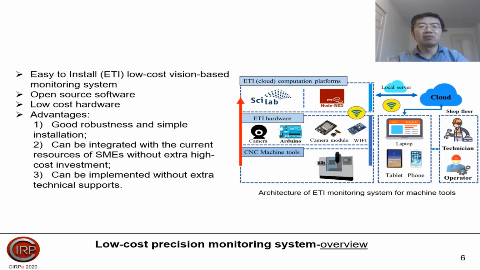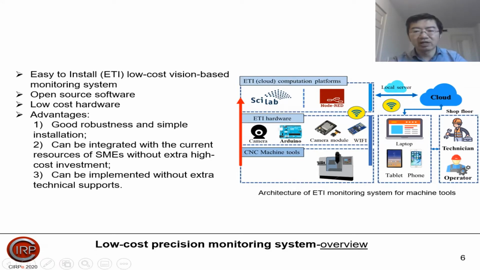Well, as for the proposed low-cost precision monitoring system, it is an easy-to-install, low-cost vision-based monitoring system. It uses open-source software and low-cost hardware. The advantage of the proposed system is that it has good reporting and simple installation, and it can be simply integrated into the current resources of small and medium enterprises without very high investment. In addition, it can be implemented without external technology support.